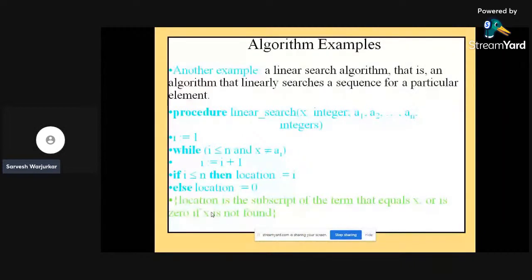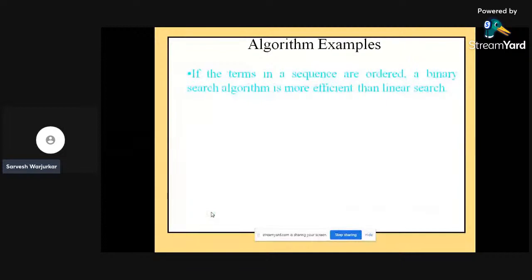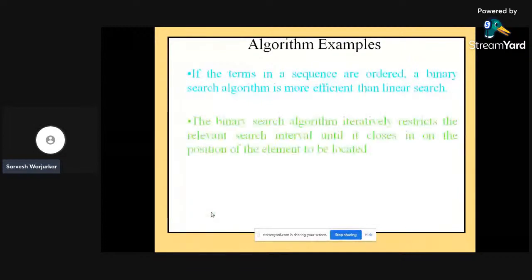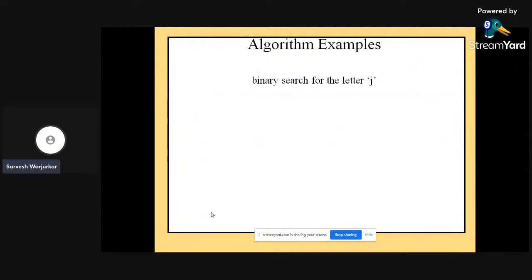In terms of a sequence or order, a binary search algorithm is more efficient than linear search. There are two different types of searching algorithms. One is linear search and another one is binary search. The second one is the binary search; we will see it later on. The binary search algorithm iteratively restricts the relevant search interval until it closes in on the position of the element to be located, whereas linear search goes in a very sequential manner.